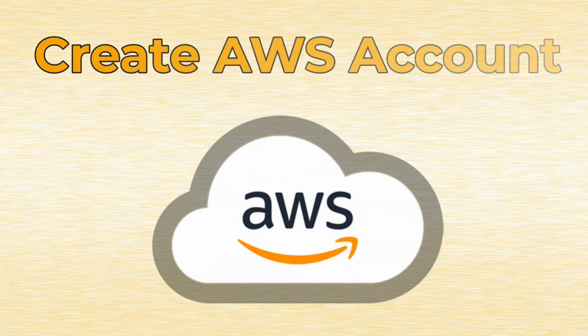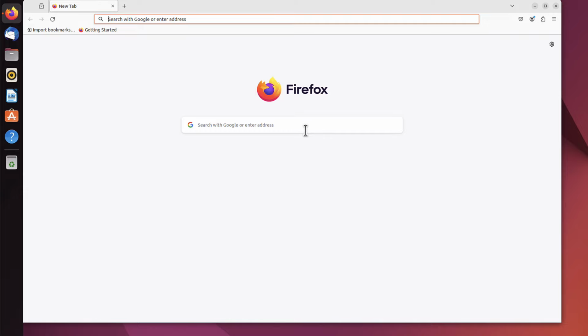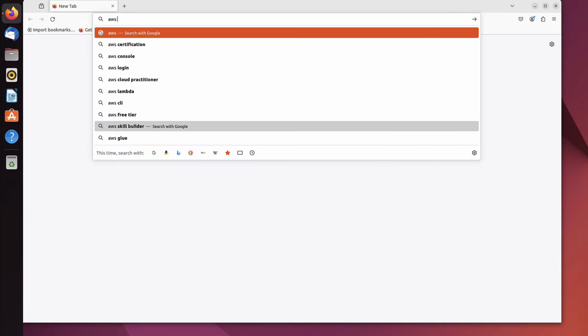Today I will show you the entire step-by-step process of how to create a new AWS account. This is a new, fresh operating system with absolutely nothing configured, and we'll be creating a new AWS account here. Let me open the browser, and we'll navigate to something like AWS free tier.